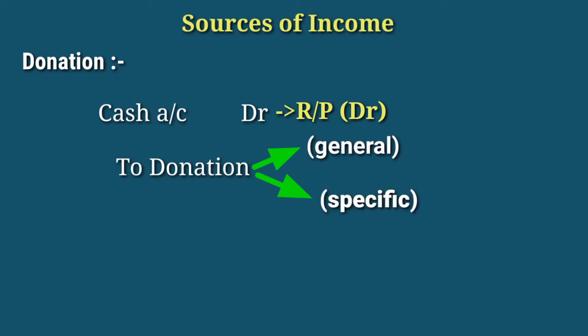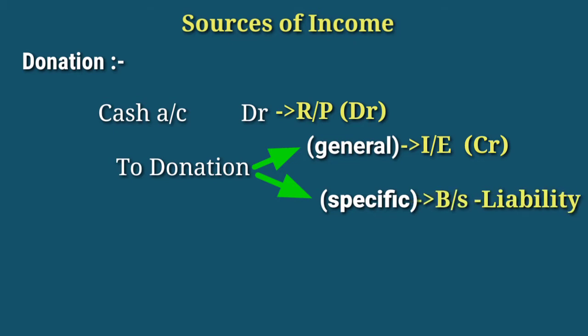Here we can see what we will do if donations are general or if donations are specific. If donations are simple or general, we will record in the credit side of income and expenditure account. That means we will record the simple donation into the income side of income and expenditure account. And the specific donation, it is a capital receipt. So we will record in the liability side of the balance sheet.